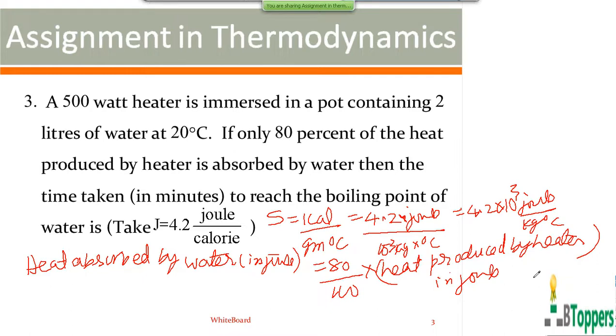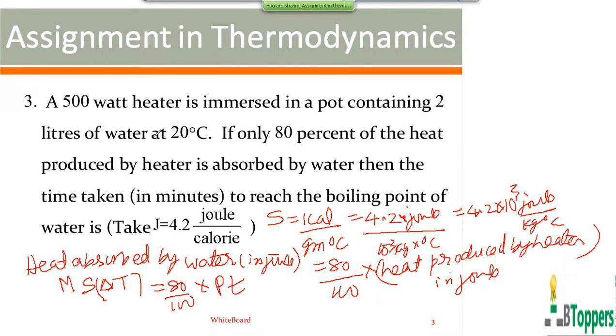Heat absorbed by water can be written as mass of the water into specific heat of water and increase in temperature, denoted by delta capital T. That equals 80 by 100 of the heat produced by the heater, which is power of the heater into time.